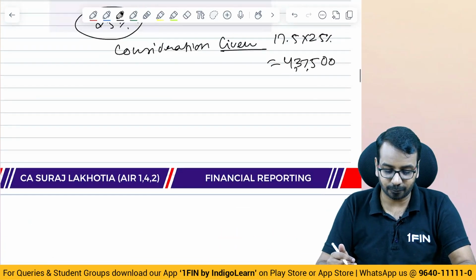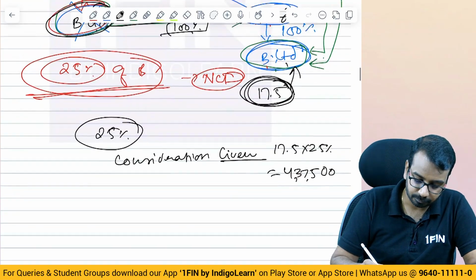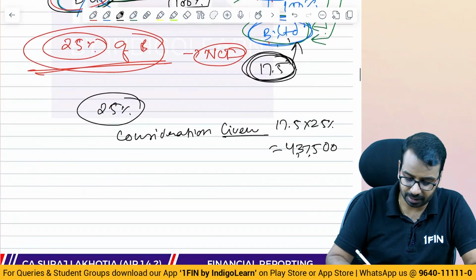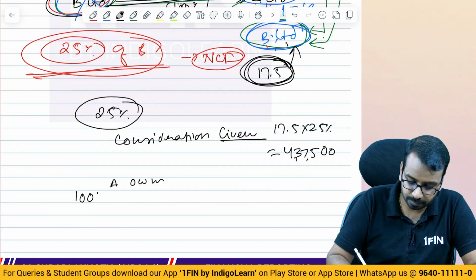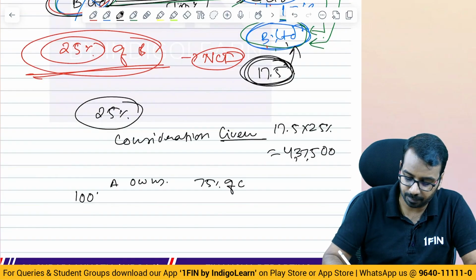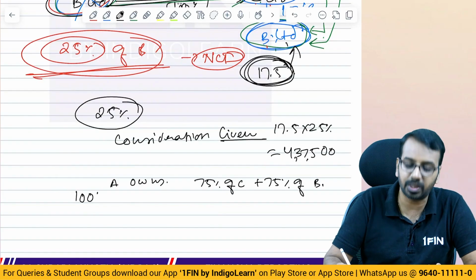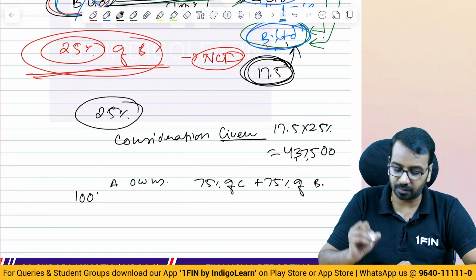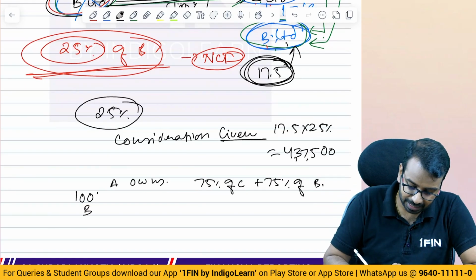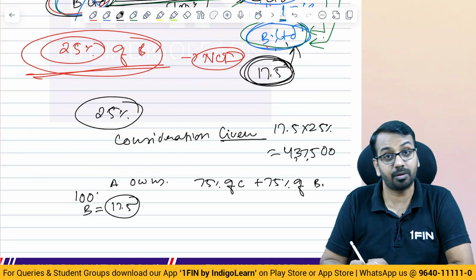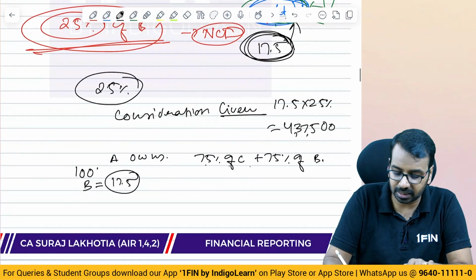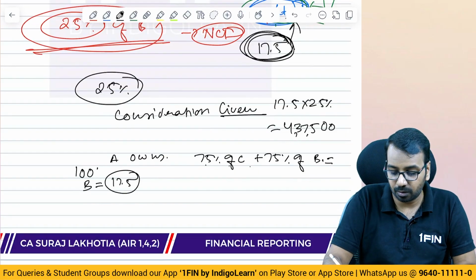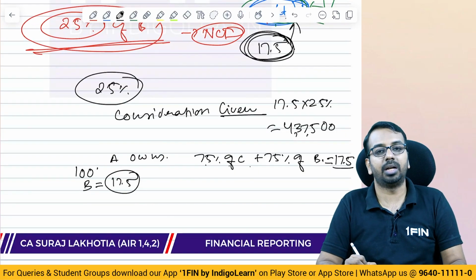The other way to look at it is, assume for a moment I have 100% stake in B Limited. Now, what does A have? A now owns 75% of C plus 75% of B, effectively. B's value at 100% was 17.5 million. Right now, for 75% of C plus 75% of B, what has A given? A has given 17.5 million worth of business.